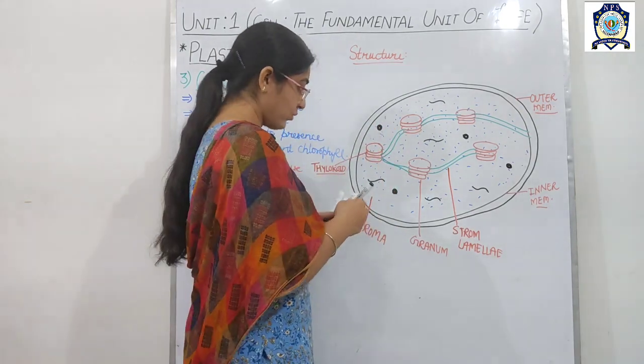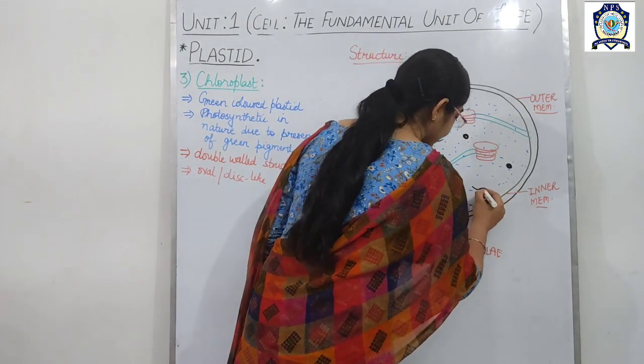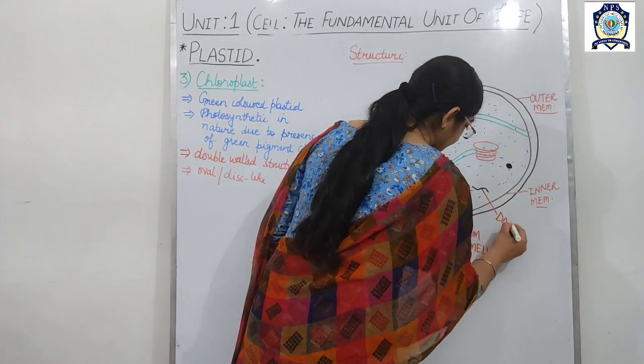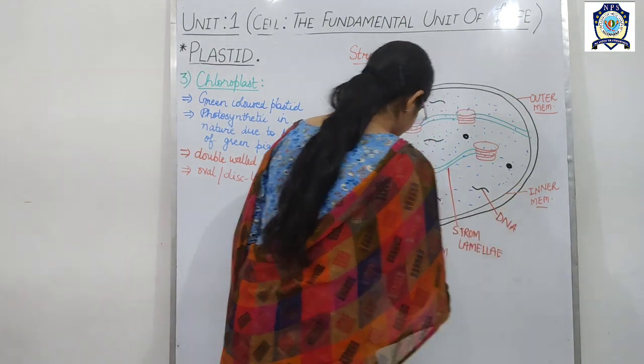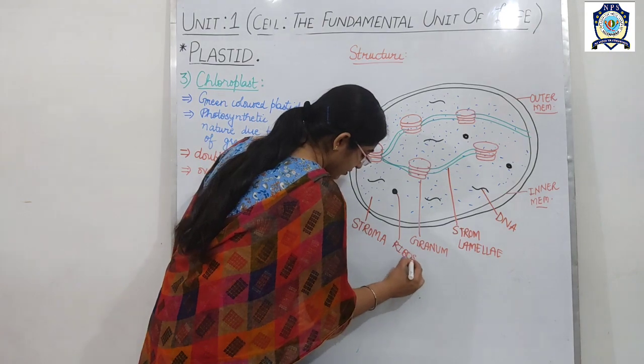So again you have to label it: this one is the DNA and this one is known as the ribosomes.